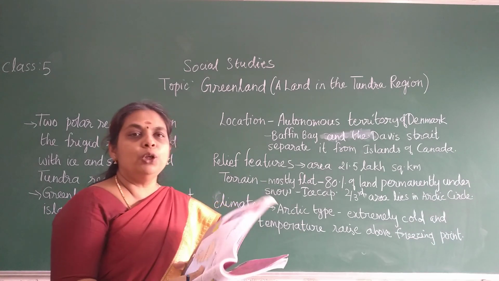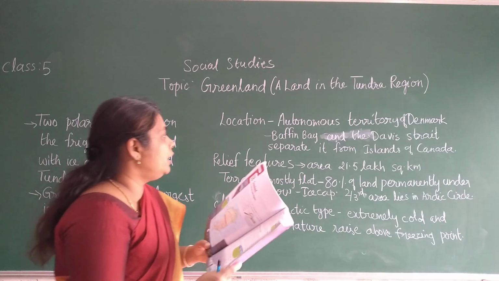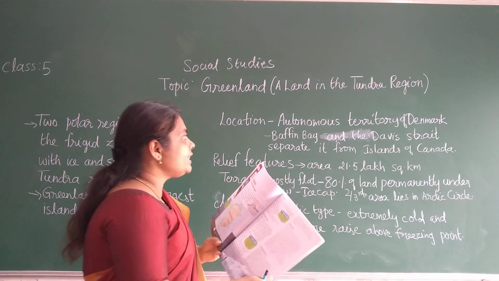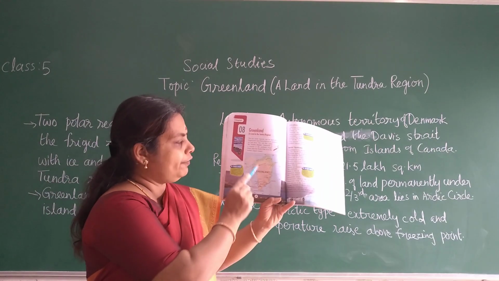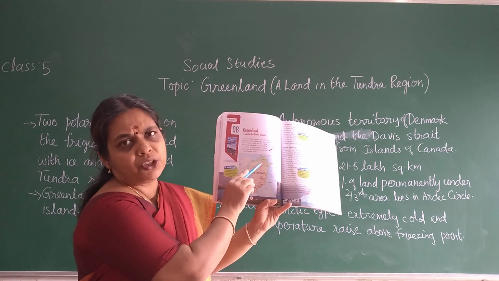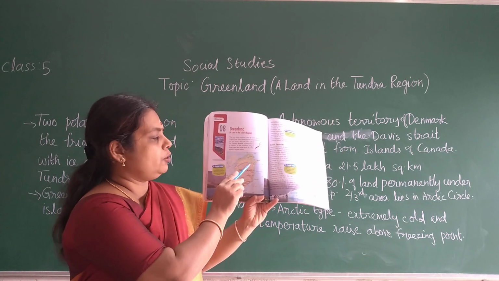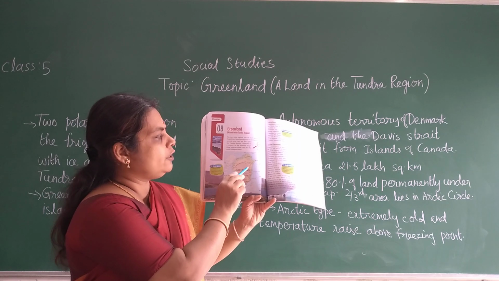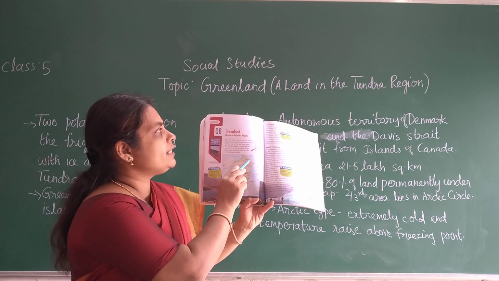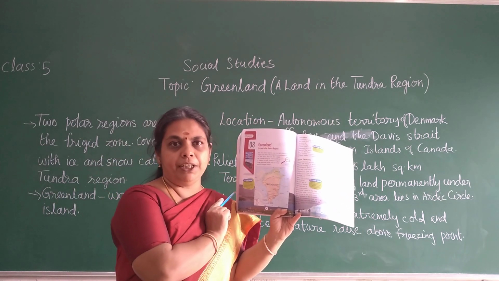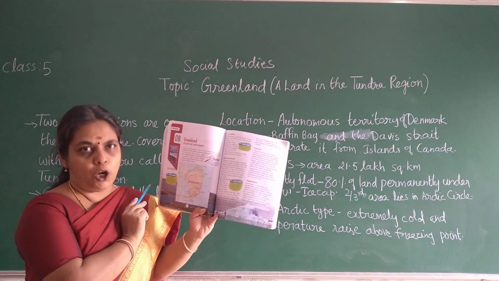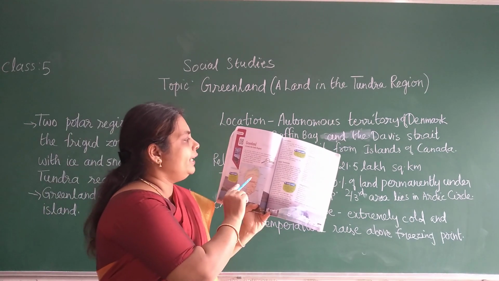Now, location. It is 650 km away from the North Pole. It is very close to the North Pole, children. So Greenland is a country closer to the North Pole. It is only about 650 km away from the North Pole, children.